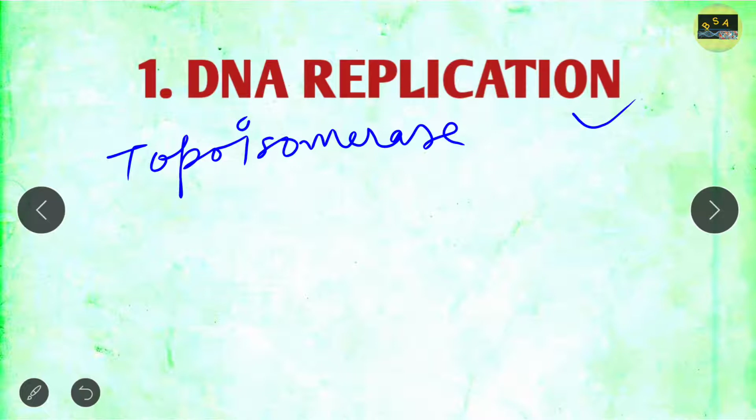And apart from that, you should know the details of the DNA pol enzyme, that is DNA polymerase 1, DNA polymerase 2, DNA polymerase 3, and their functions.